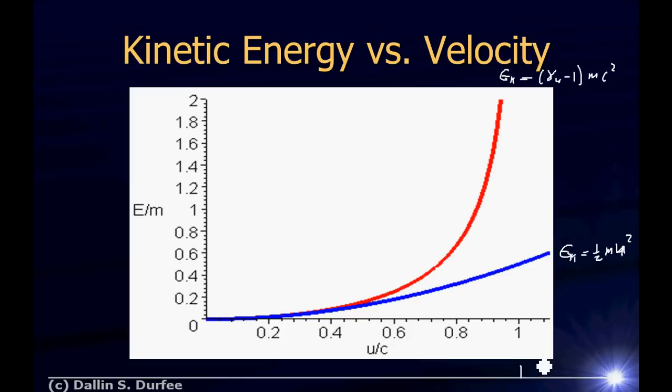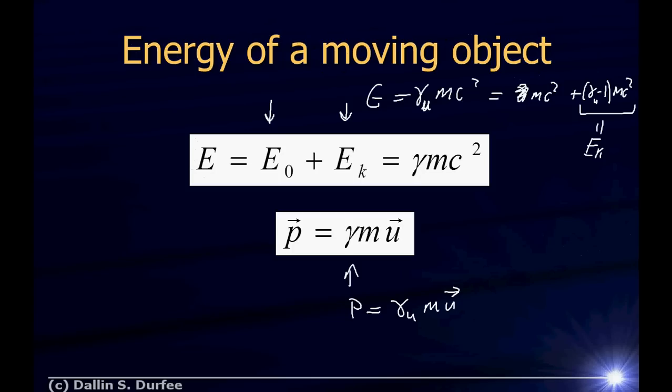So here are two reasons why you cannot travel at the speed of light if you have mass. First of all, your total energy and your kinetic energy would have to be infinite. So it takes an infinite amount of energy to accelerate you up to the speed of light. Also, your momentum would be infinite if you're traveling at the speed of light. So it takes an infinite amount of force, or a finite amount of force for an infinite amount of time, to get your momentum up to be infinite.